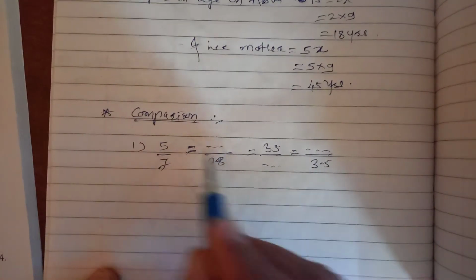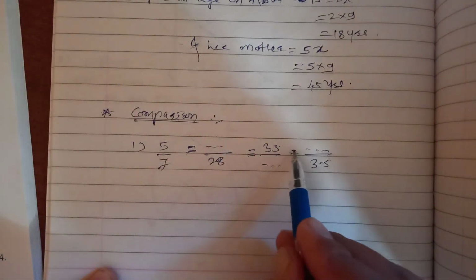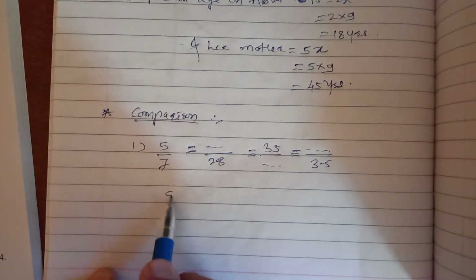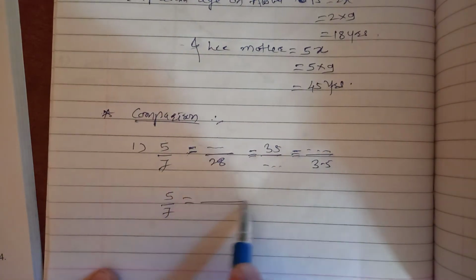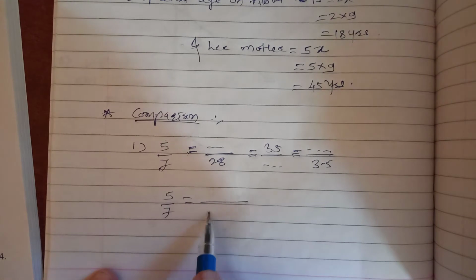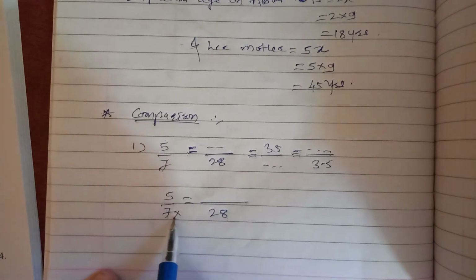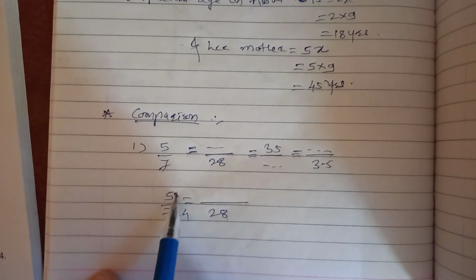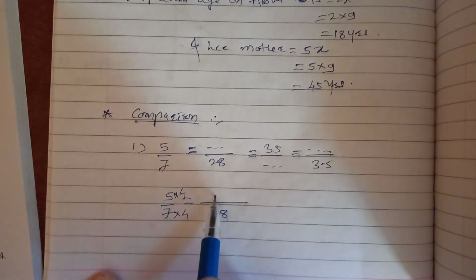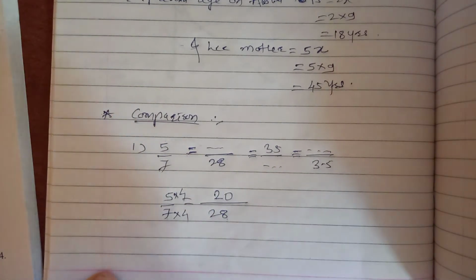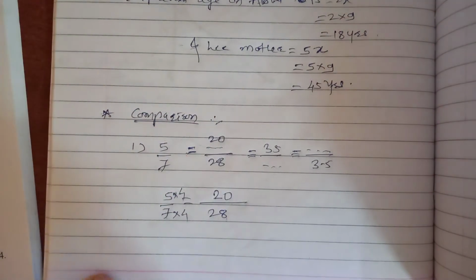First, we consider 5 upon 7 equal to this one given, 28. What is the relation between these two? 7 4s are 28. If this one increases by 4 times, this also increases 4 times, so 5 4s are 20. So the first blank is 20.